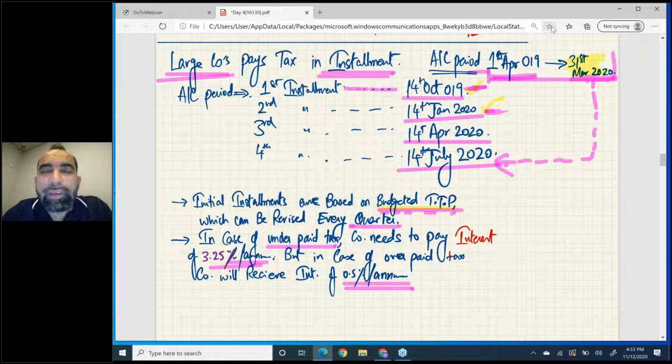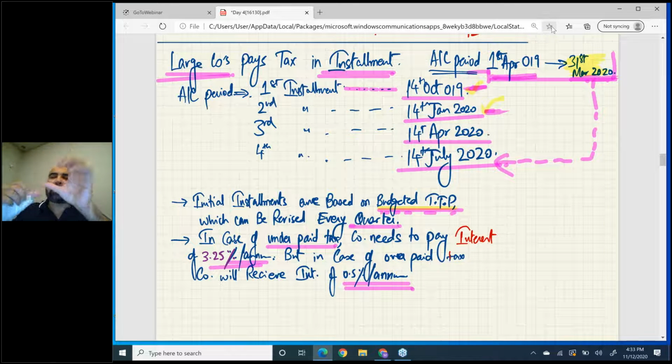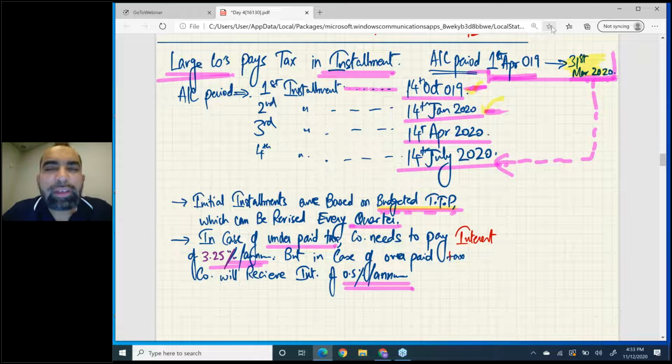Sir, how can we memorize the due dates for these installments? It's very simple, please look at me and I'll explain. From the beginning of the accounting period, which is 1st April, go to the 7th month. So April, May, June, July, August, September, October. The 7th month is October, so the first installment will be paid on 14th of October 2019.